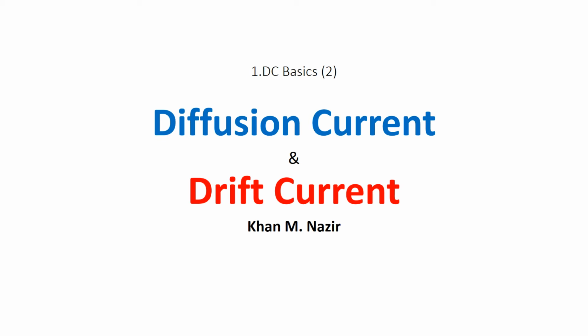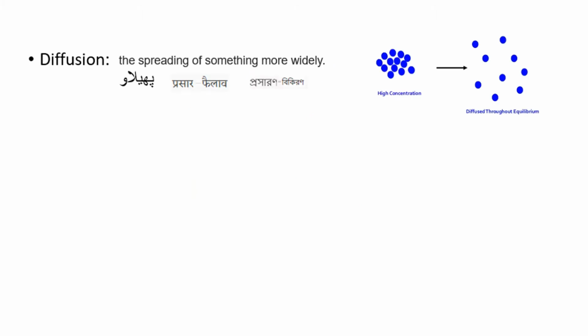In this short video, we'll discuss the difference between diffusion current and drift current. Now let's learn the meaning, because I have noted that most of the students have difficulties because they don't know the meaning. So first of all, let's see the meaning. Diffusion means spreading of something more widely.